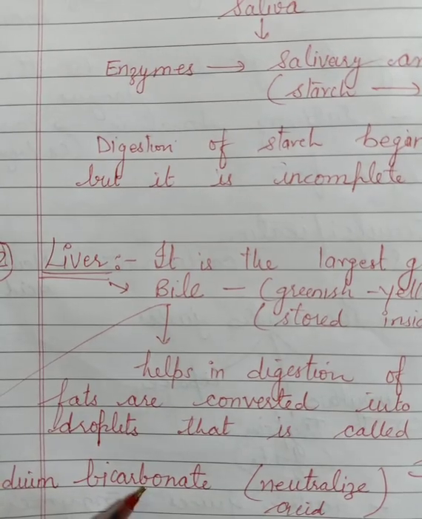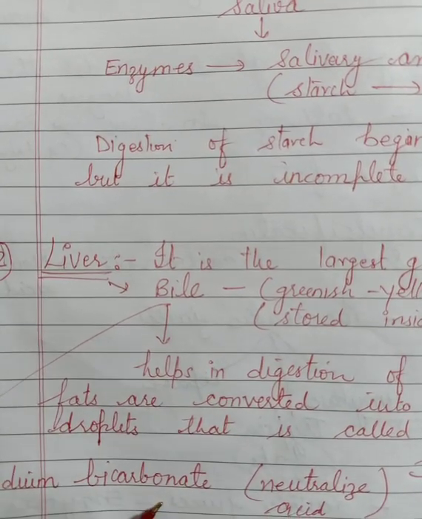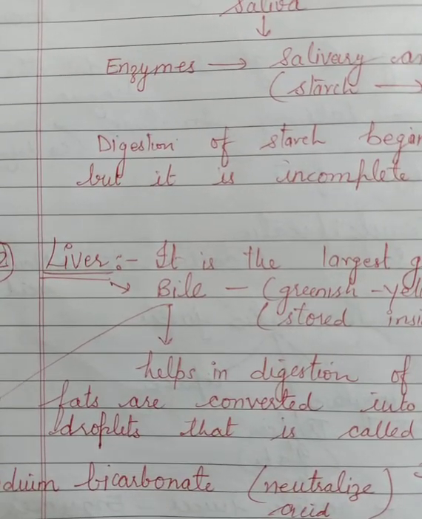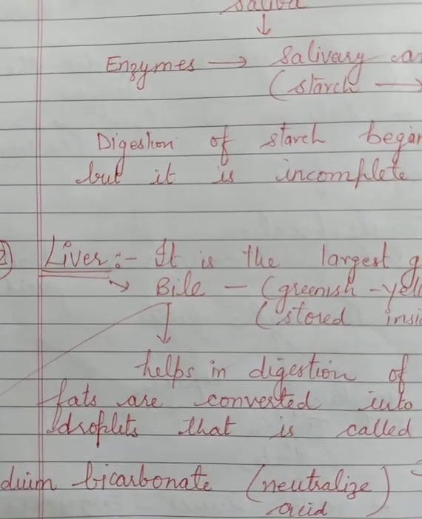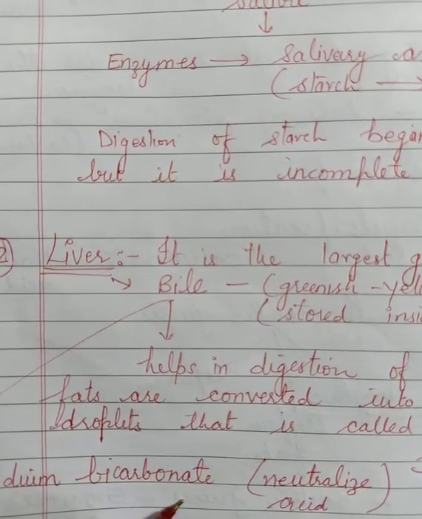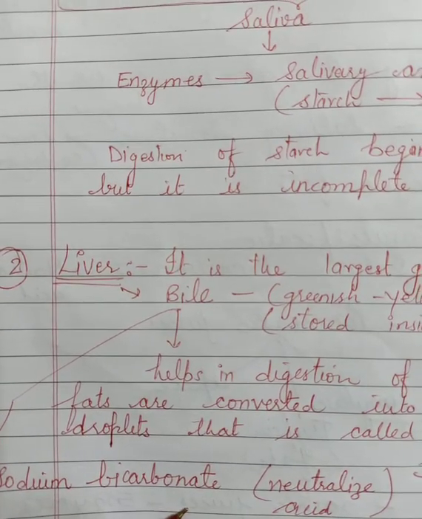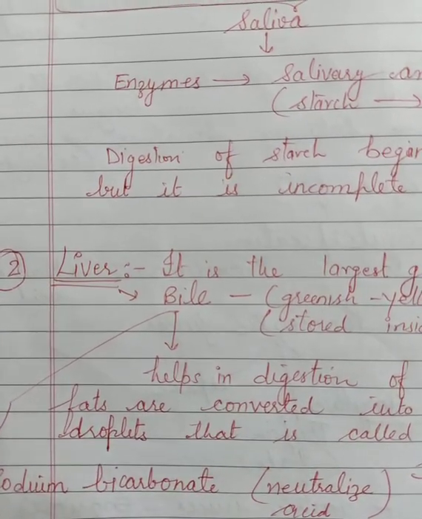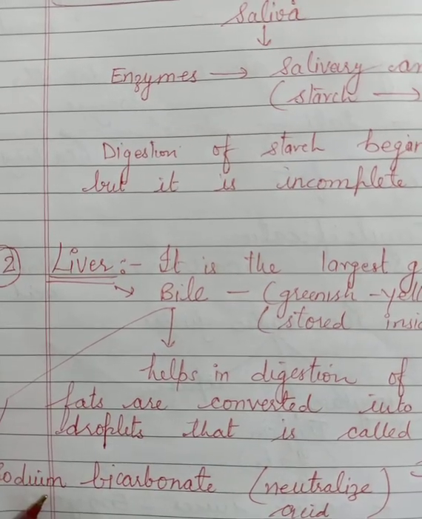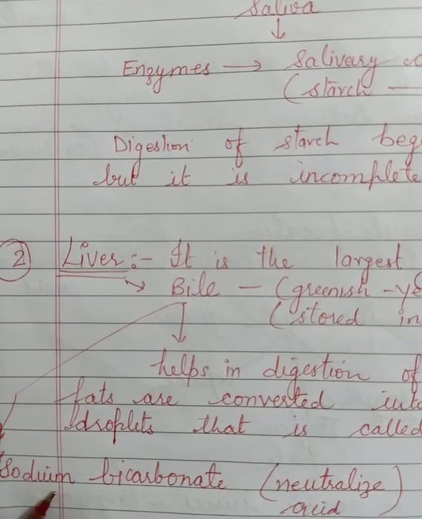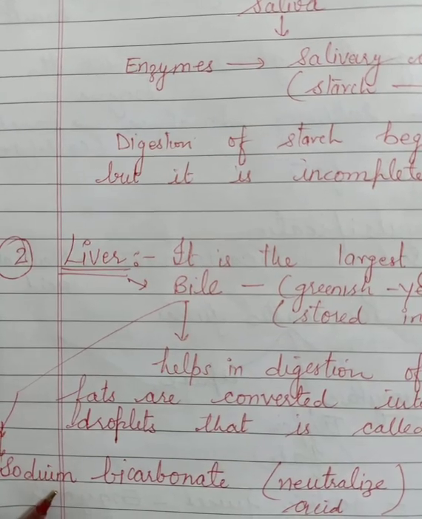If normal digestion is going on, sodium bicarbonate is also produced inside the body, and it neutralizes the acid. So at that time we don't feel any problem. But when the amount of acid increases in the body and the amount of sodium bicarbonate is less, at that time we feel gastric problems or acidity.